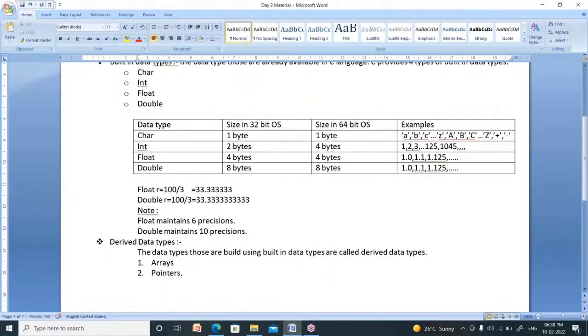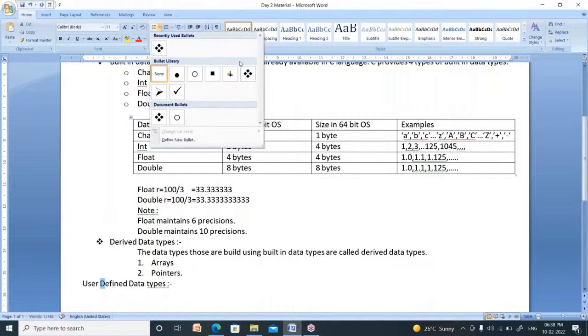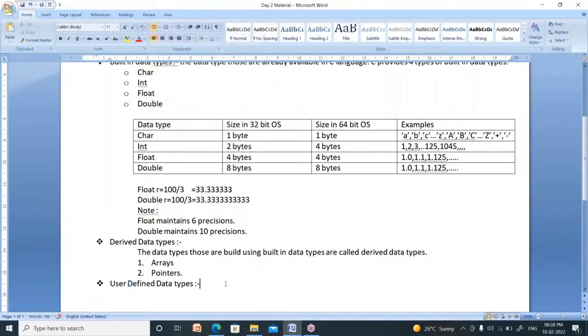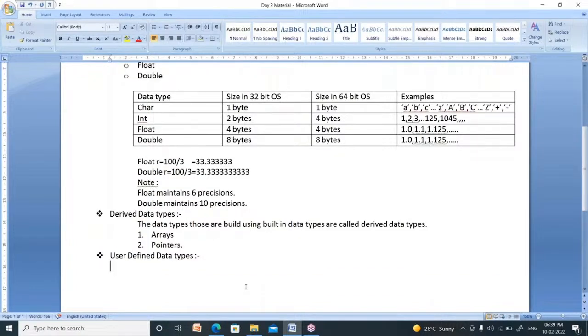Now what about the third one? Third one is user defined data types. These are the data types that are defined by the user, meaning you can define your own data types with your name. Suppose your name is Rama, you can define a data type as Rama. If your name is Sita, then you can define a new data type like Sita. So these are nothing but user defined data types.